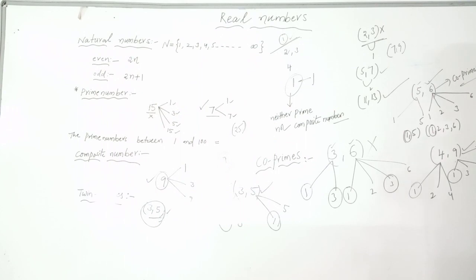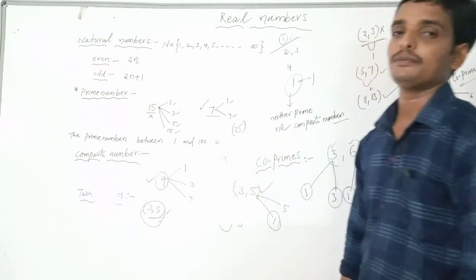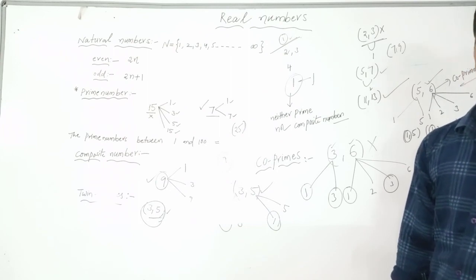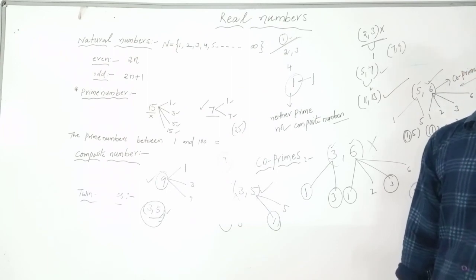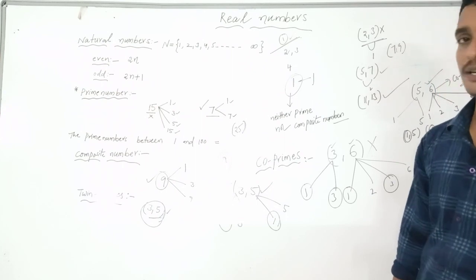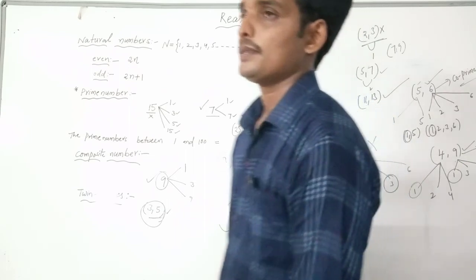But the only condition, now I am telling the definition: the numbers which have 1 as their only common factor are called co-primes. You understand?